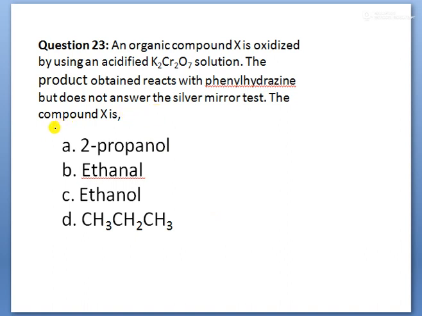Which is possible here? Propan-2-ol is correct, children. See, children, how we look at this reaction. The product can be taken as a ketone, C double bond O. I'll take the acetone compound, CH3COCH3.